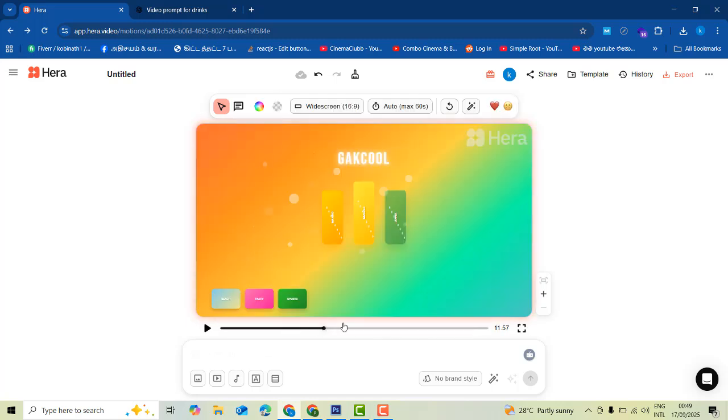This is a very cool one. Just try it and you can get a good experience. After you finish the edits, there is an export button. You click on it and export.